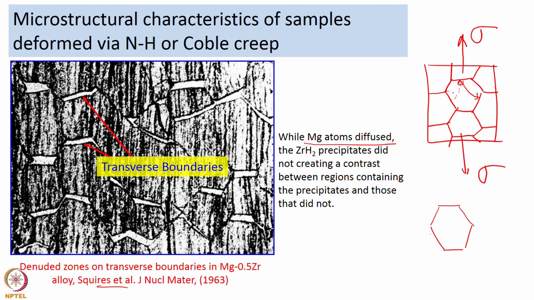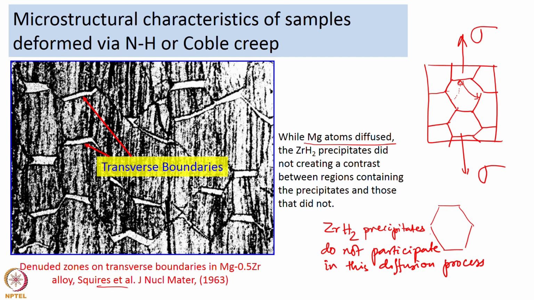But during the diffusion of magnesium atoms, the zirconium hydride precipitates, which were uniformly distributed in the matrix, do not participate in this diffusion process.